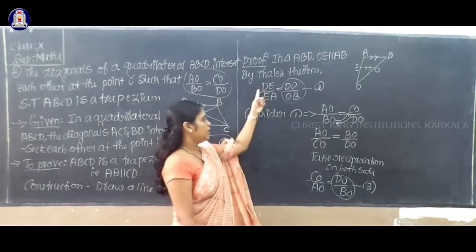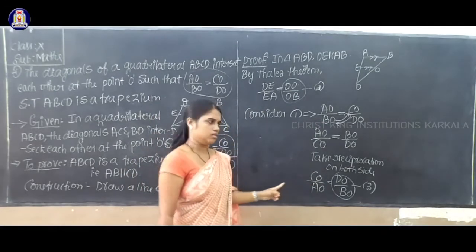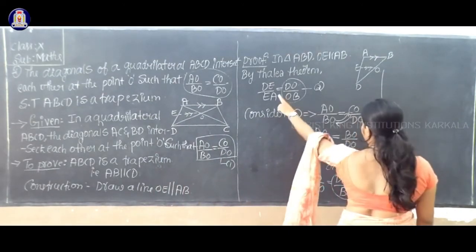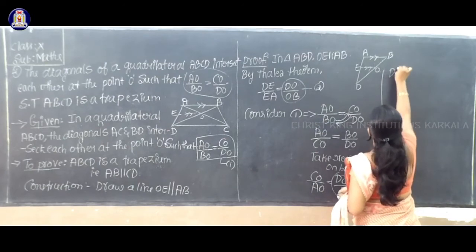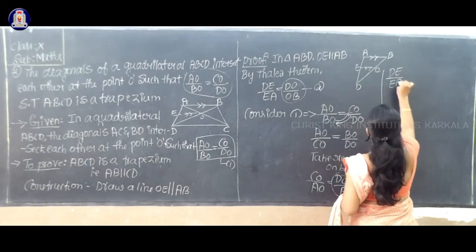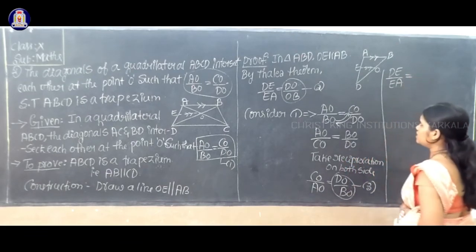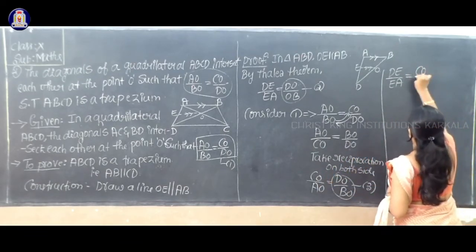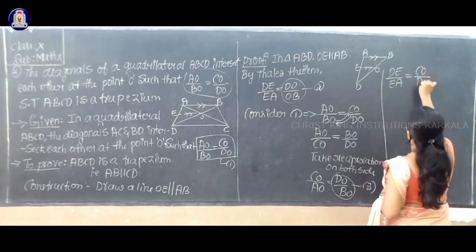Therefore equate the left hand side terms: DE by EA equals CO by AO.